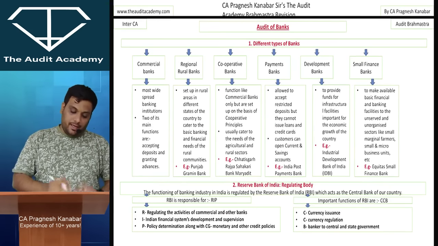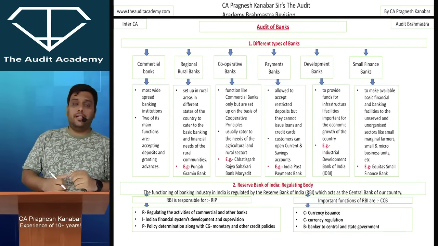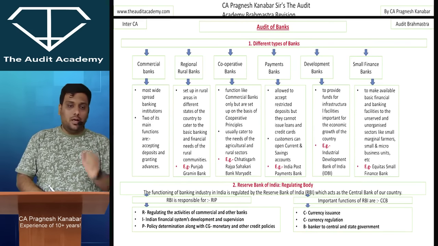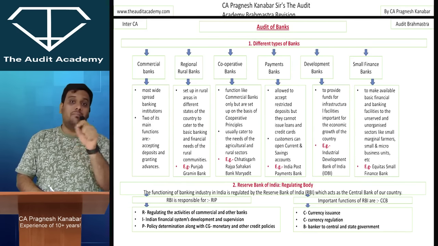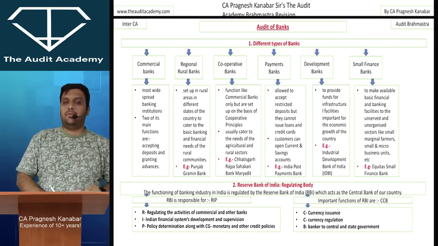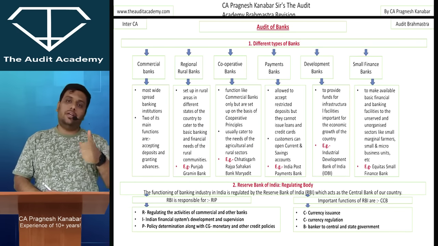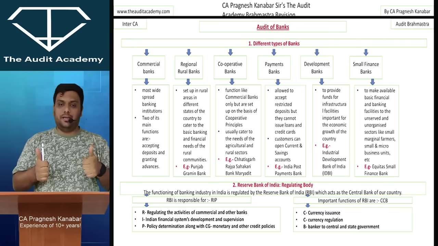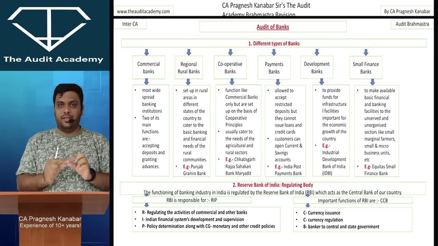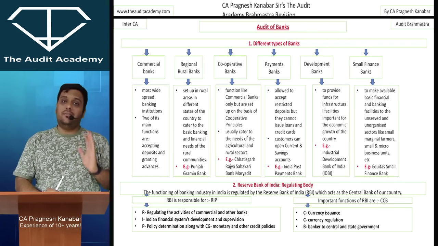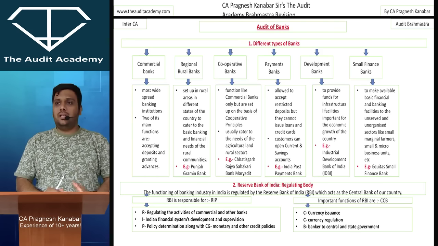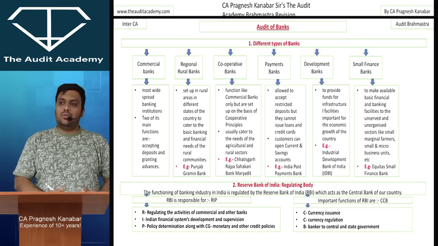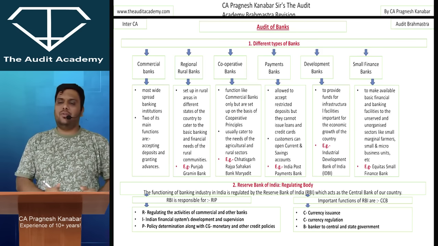Now, when it comes to audit of banks, what is the weightage placed? Weightage is combined with audit of different types of entities. So the audit of different types of entities chapter and the audit of banks chapter, both combined together, carry a weightage of 12 to 18 marks. What I have seen in the old course, similar weightage has been carried forward in the new course.